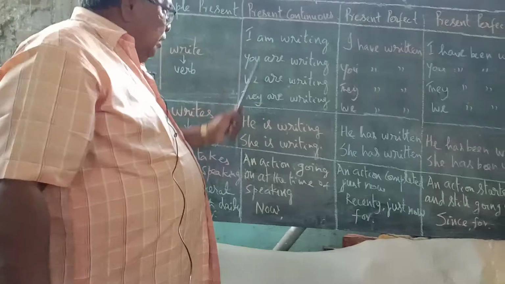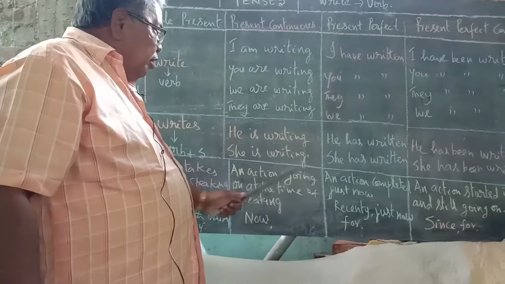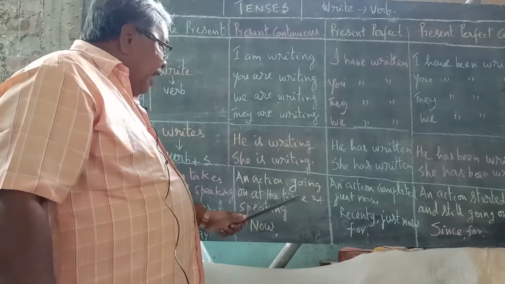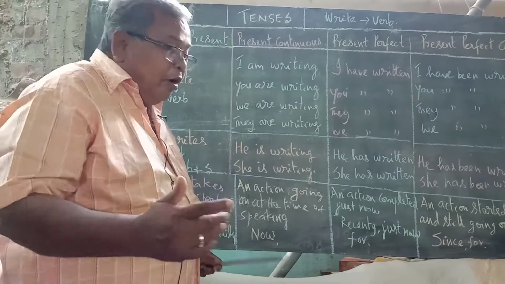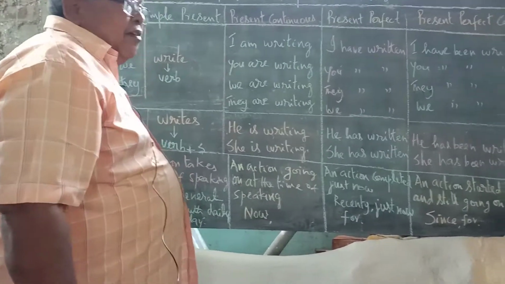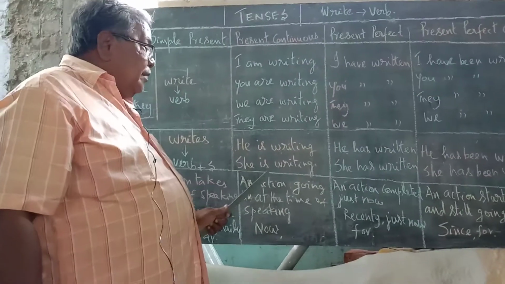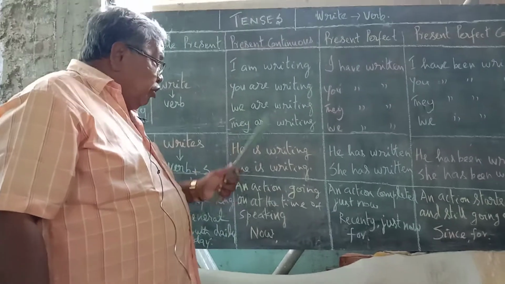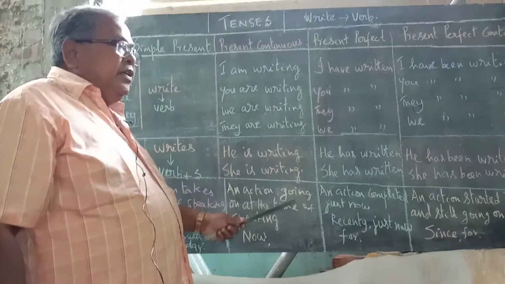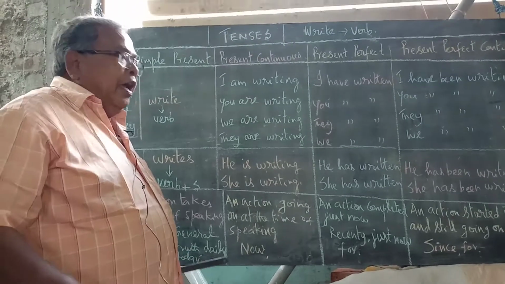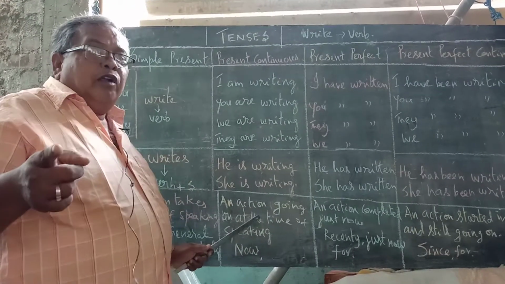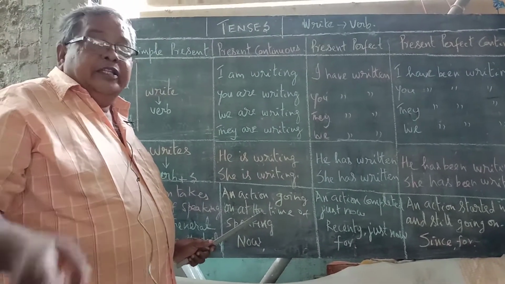Now, what is the rule for that? An action going on at the time of speaking. In simple present, the action takes place regularly, but in present continuous, it is an action which is going on at the time of speaking. For example, now I am teaching. You are listening. They are writing.